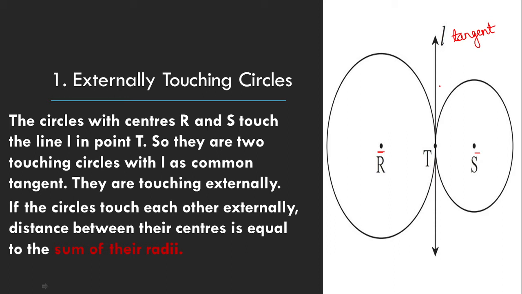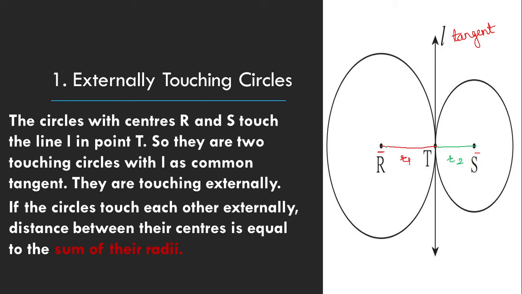Suppose you want to find the distance between the two centers of the circles which are touching each other externally, then how to find it? Now it's common sense. Suppose the bigger circle has a radius r1, and the smaller circle, let's consider it to have a radius r2.